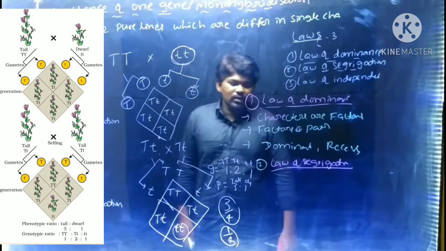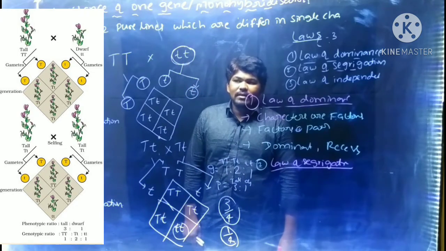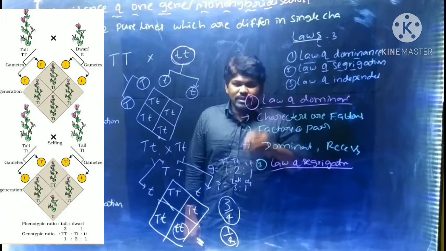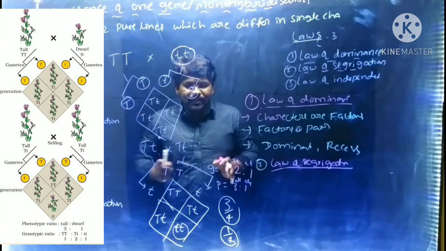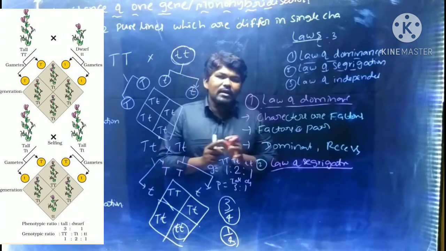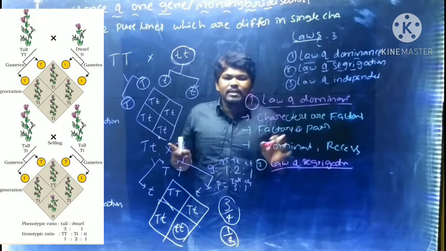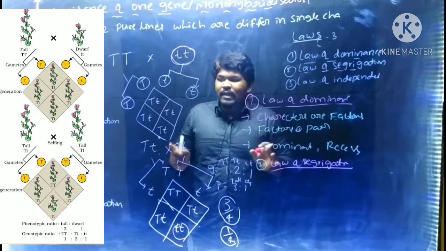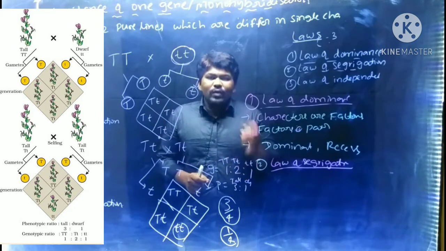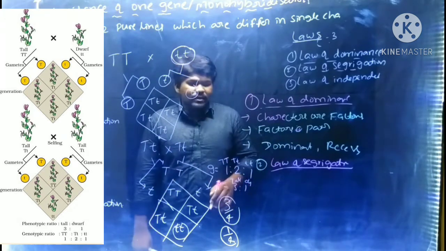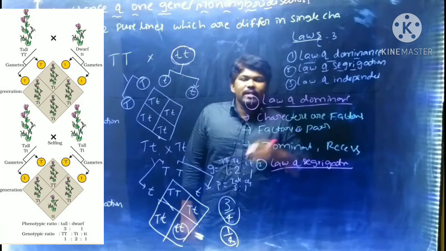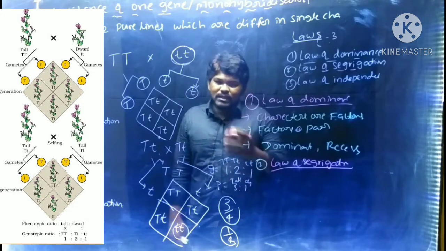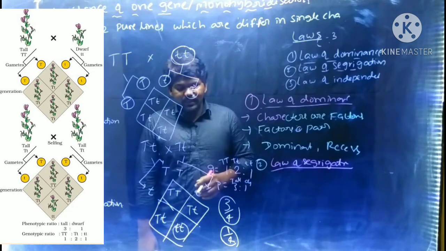Based on this, he said that during gamete formation, alleles separate and segregate. They are not blending, meaning they are not mixing. While gametes are formed, the alleles are separated. A homozygous plant will give similar types of gametes, and a heterozygous plant will give different types of gametes.